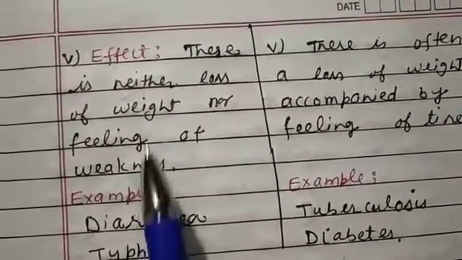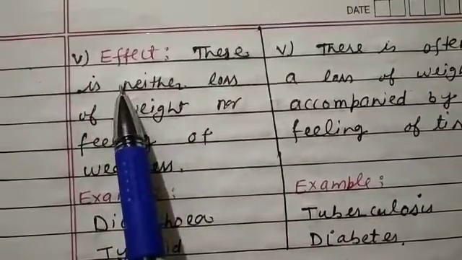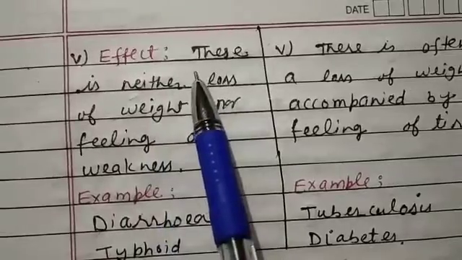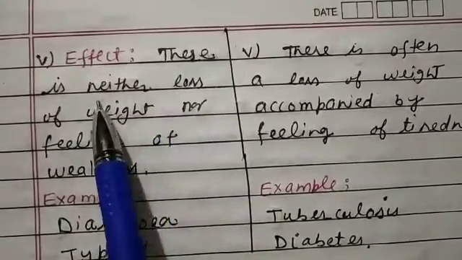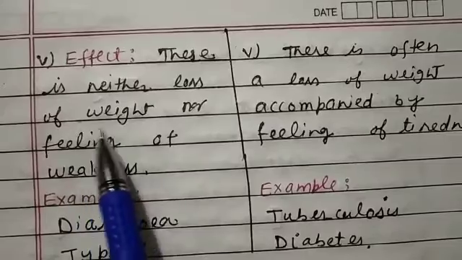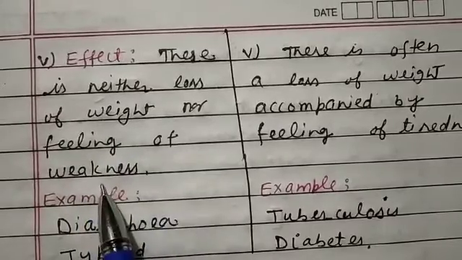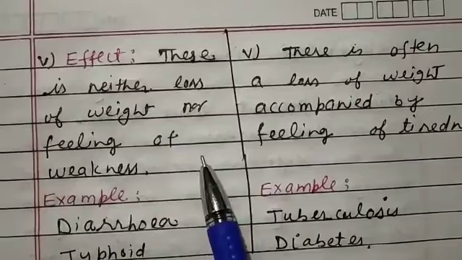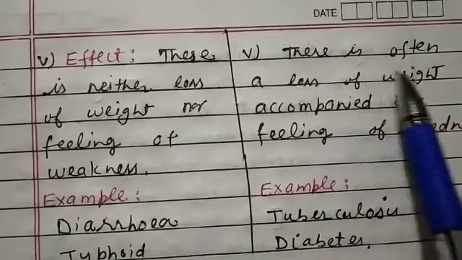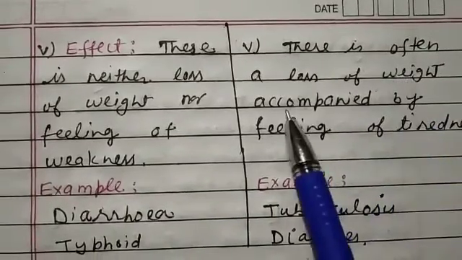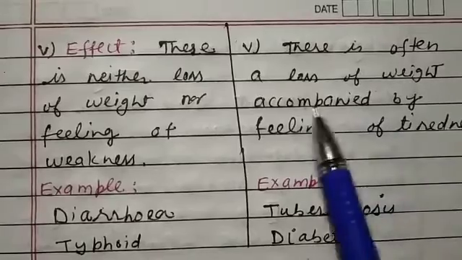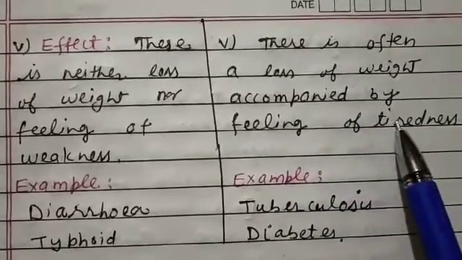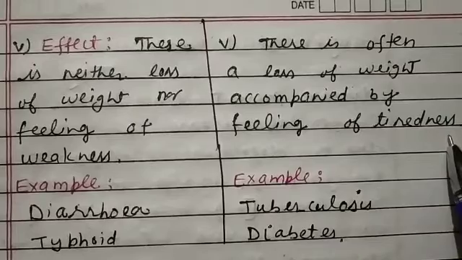The next one is effect. In acute disease, there is neither loss of weight nor feeling of weakness, and in case of chronic disease, there is often a loss of weight accompanied by a feeling of tiredness.